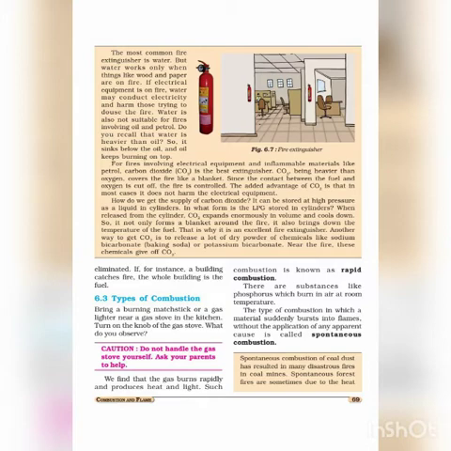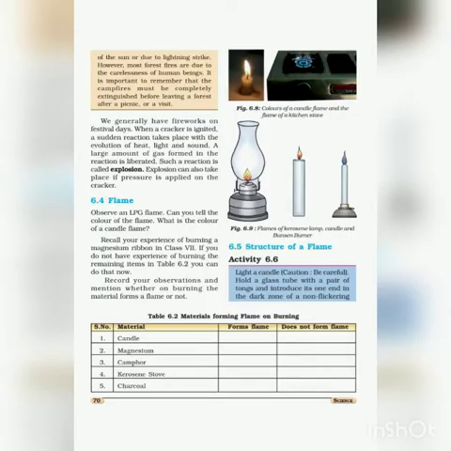Now the second one, spontaneous combustion. Here the substance catches fire on its own. Combustion takes place at room temperature. The ignition temperature is less than the room temperature of that material. So this material suddenly burns out. Example, burning of yellow phosphorus. Forest fires are also an example of spontaneous combustion. Due to the sun's heat, forests catch fire.